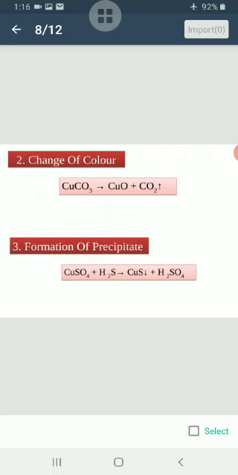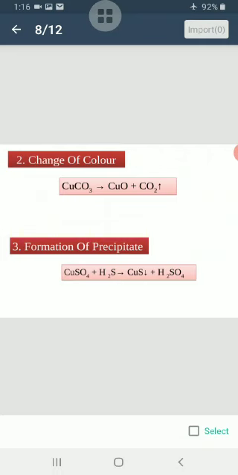Formation of precipitates. When two chemicals in solution form react and an insoluble substance is formed, it settles down as a precipitate. The formation of precipitate in a reaction is shown by an arrow pointing downward.